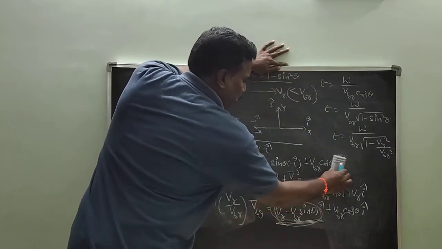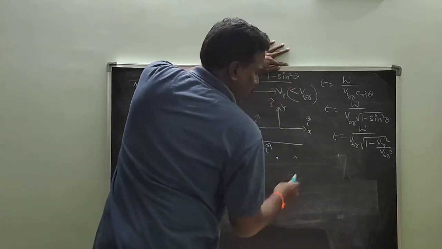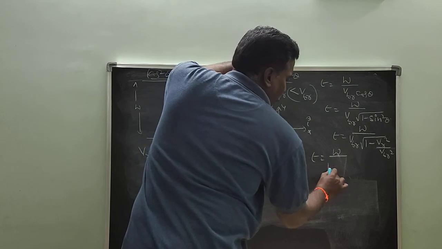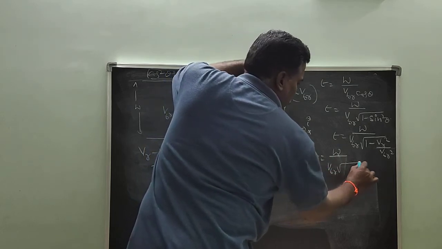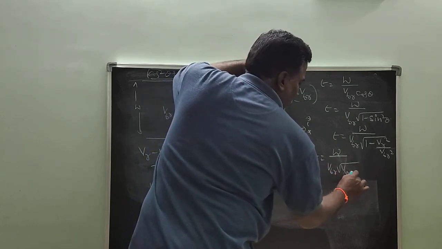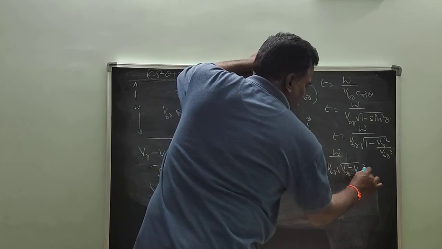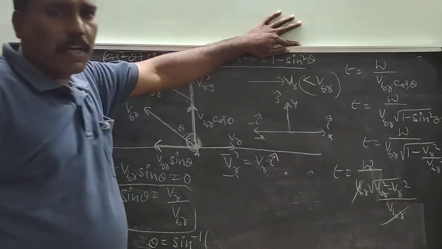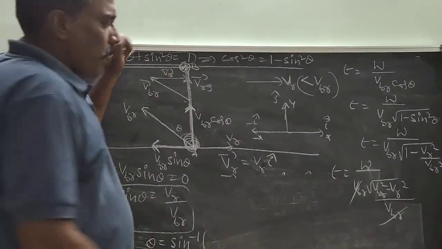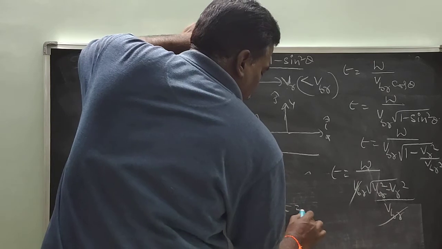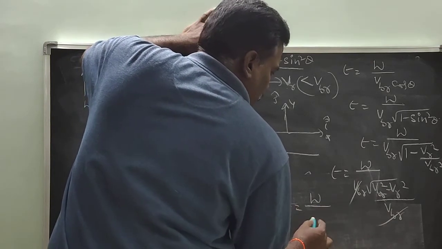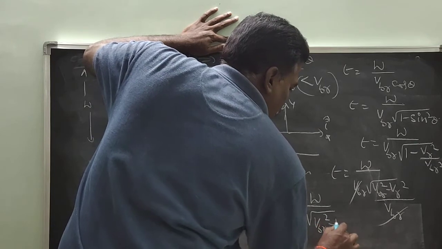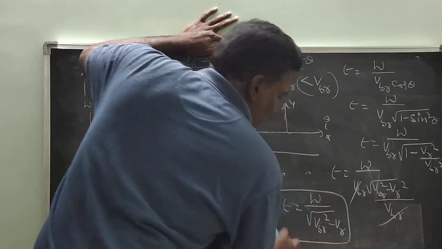So finally T is equal to W by VBR into square root of VBR square minus VR square by VBR. VBR will cancel each other. So finally, time taken to cross the river in the shortest path is W by square root of VBR square minus VR square.